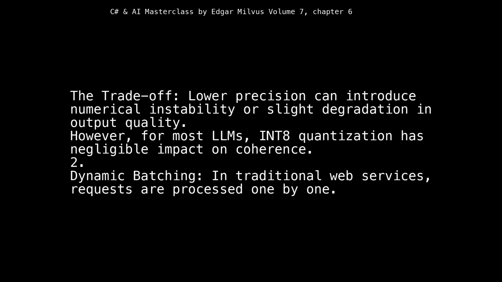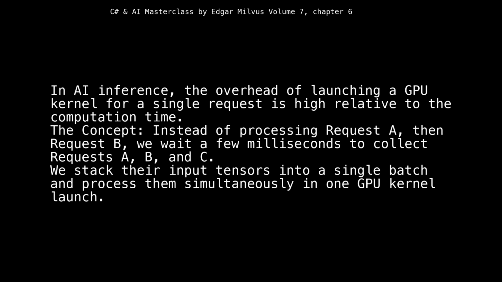2. Dynamic batching. In traditional web services, requests are processed one by one. In AI inference, the overhead of launching a GPU kernel for a single request is high relative to the computation time. The concept: instead of processing request A, then request B, we wait a few milliseconds to collect requests A, B, and C, we stack their input tensors into a single batch and process them simultaneously in one GPU kernel launch.